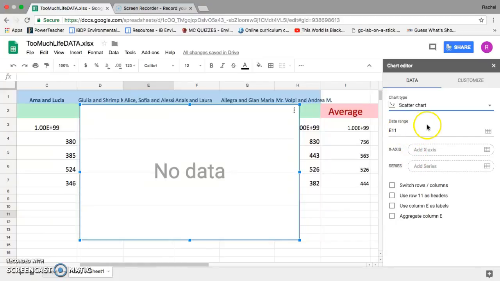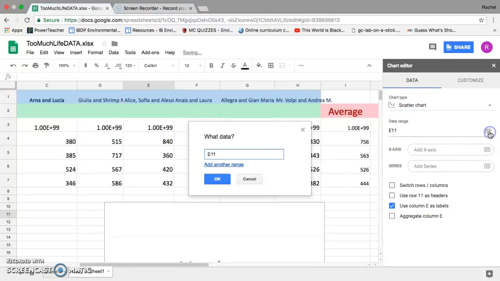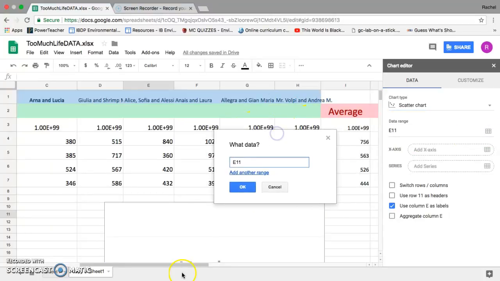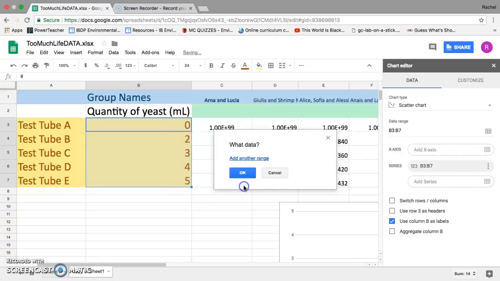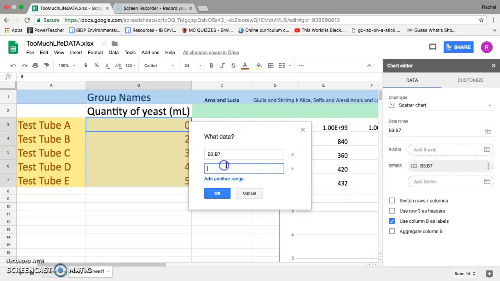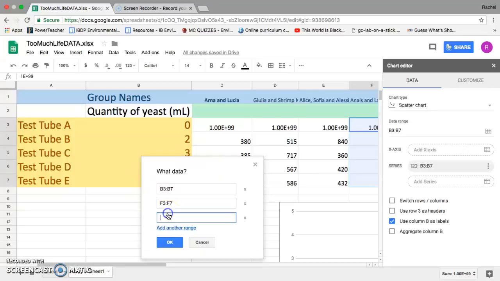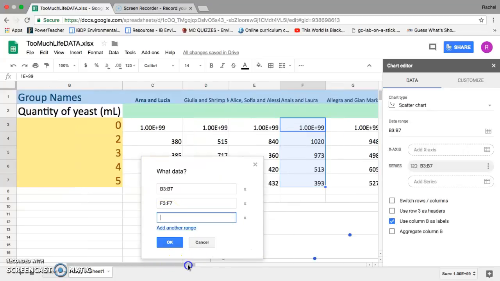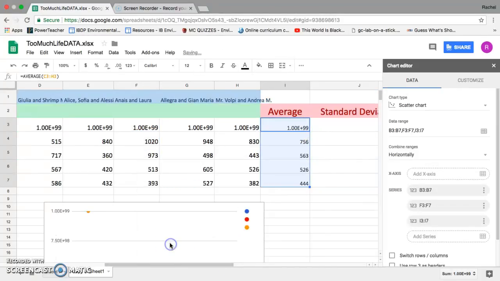And then for my data range, let me move it out of the way. For my data range, I'm going to open this box because we're going to have a few different ranges. So the first range that everyone should be putting in is the quantity of yeast. Okay, so that should be in there. Then we should be adding another range. So I'll add another one. I just got to choose someone's data, so I'm going to choose this group. Okay, then you need to use your data, obviously. And then we're adding our other last range, and for everyone, that should be the average. So I'm clicking that, and I click OK.